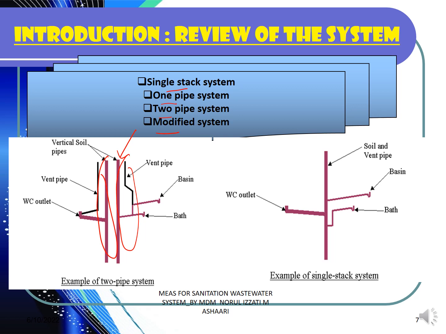Okay, on the right hand side, this is a simple system that consists of a single step system where everything will go to one main point, soil and waste pipe come together. So every single component, every single water, either contaminated from urine or not contaminated from urine, where the basin and bath are normally not contaminated with urine, will go to the main outlet of the system that is known as the single step system. These two are the basic types of the system that are available in sanitation wastewater.